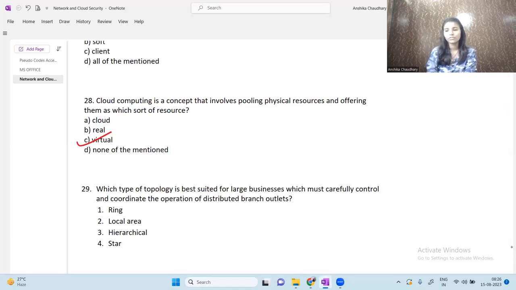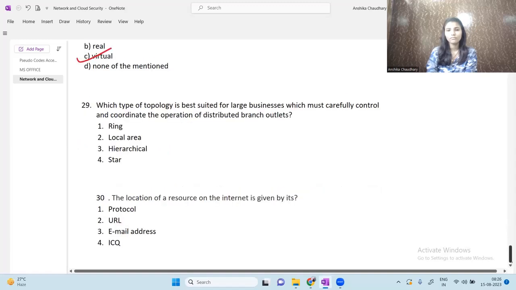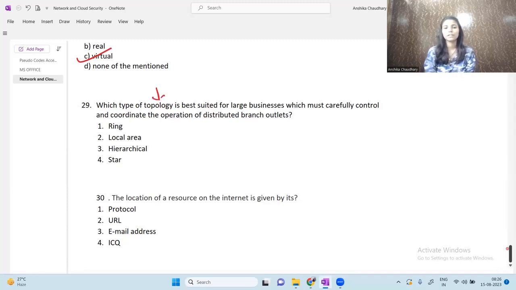Moving on to the next question. Next question is: which type of topology is best suited for large businesses which must carefully control and coordinate the operation of distributed branch outlets? See, a question from topology. It's really an important topic, so make sure to be prepared with the topologies topic. Only star topology can fulfill the criteria of this. So star topology will be the answer.